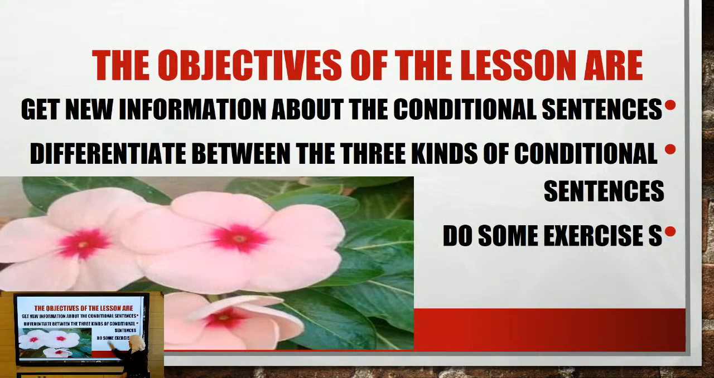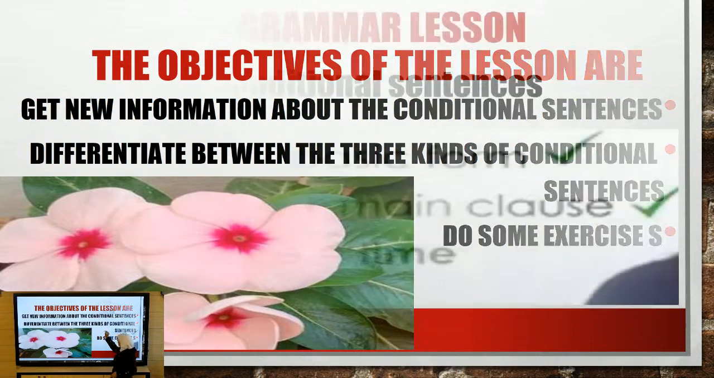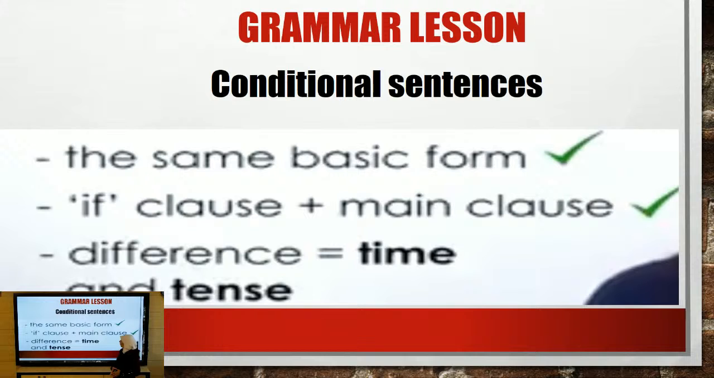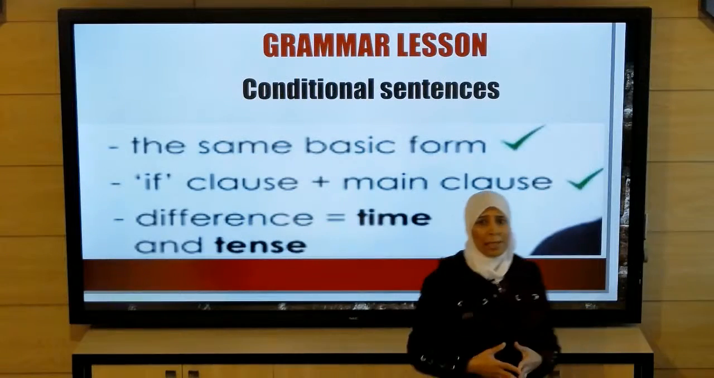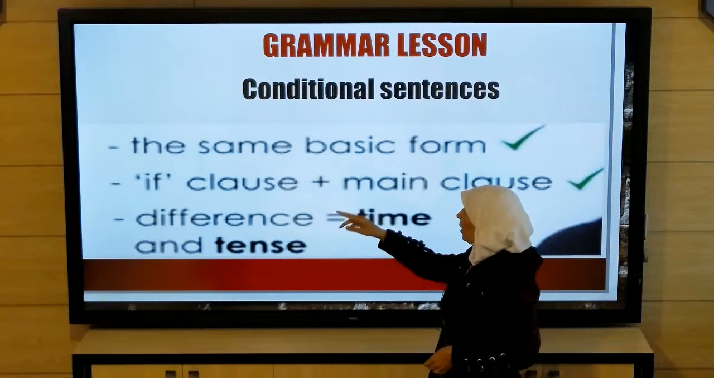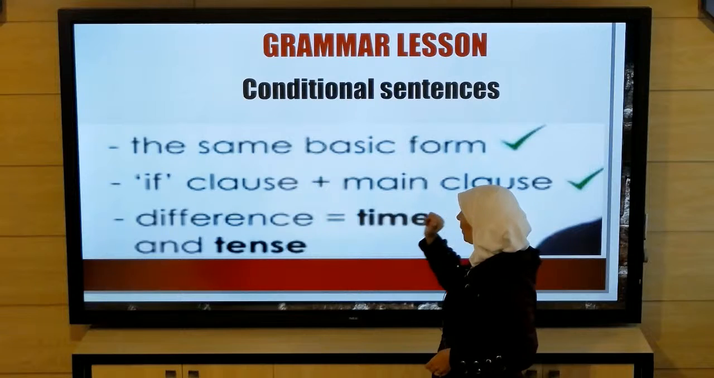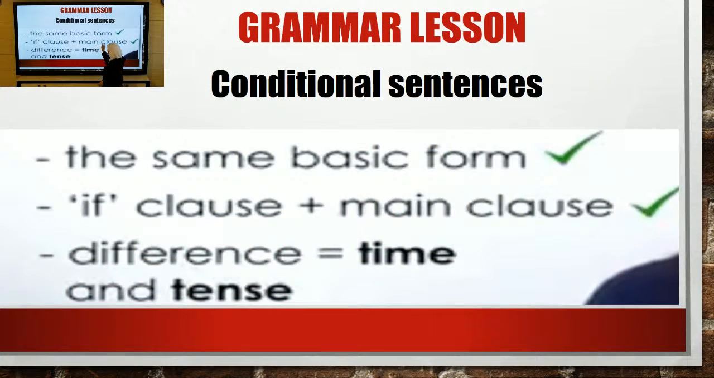The objectives of our lesson are: get new information about the conditional sentences, differentiate between the 3 kinds of conditional sentences, and lastly, do some exercises. I want you to know, first of all, that our lesson is about grammar, about conditional sentences, and the 3 kinds of conditional sentences have the same basic form.